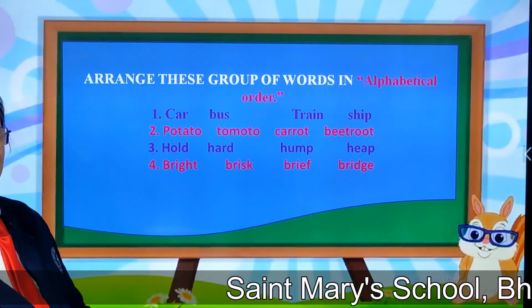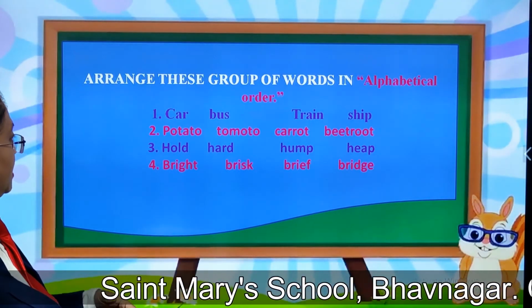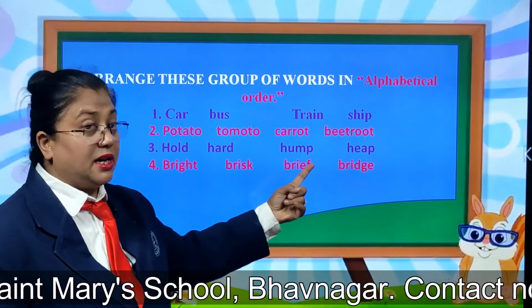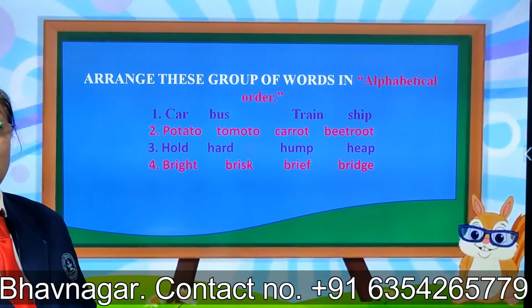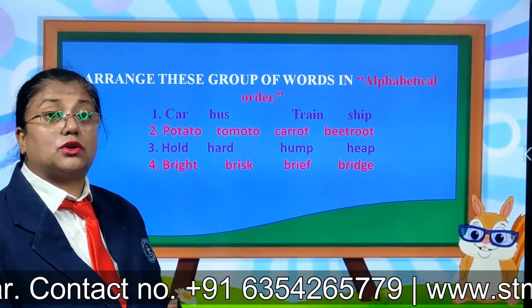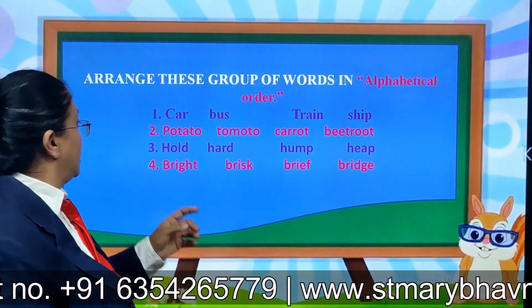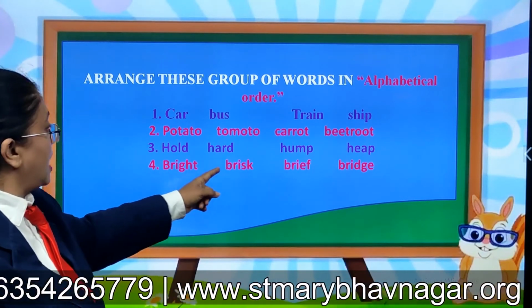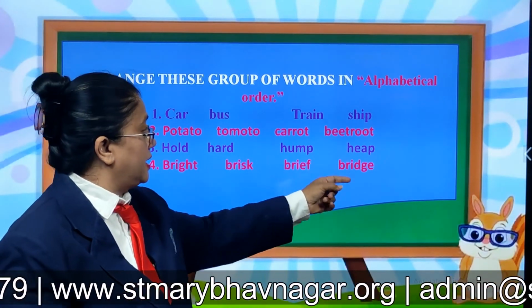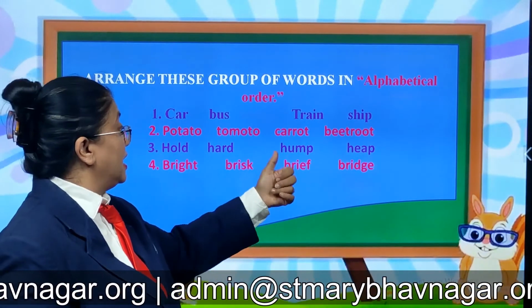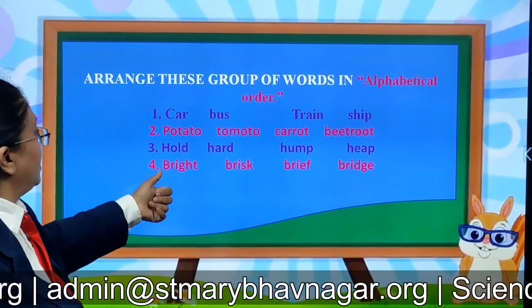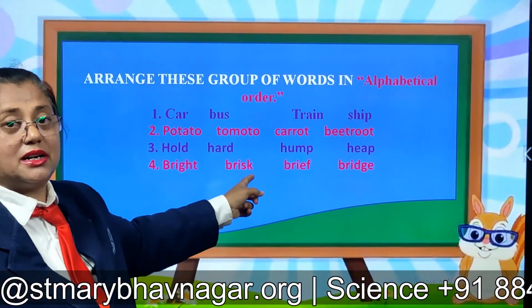The last fourth one is B-R-I. Three letters are the same in the word. So we start alphabetical order from the fourth letter of the word. The fourth letter here is G, R, E, S, E and D. So A, B, C, D. So bridge will come first. Then will come brief. Then will come G and then will come S.